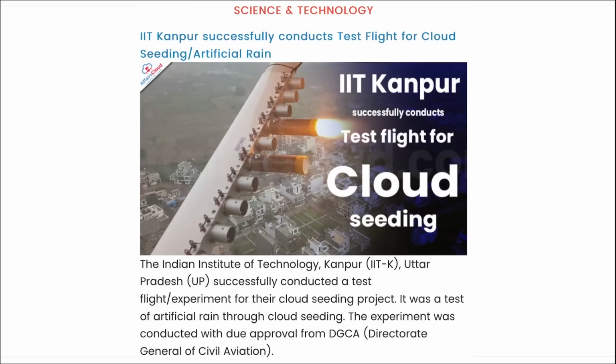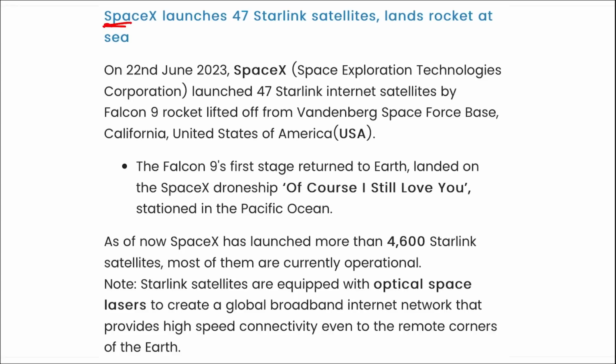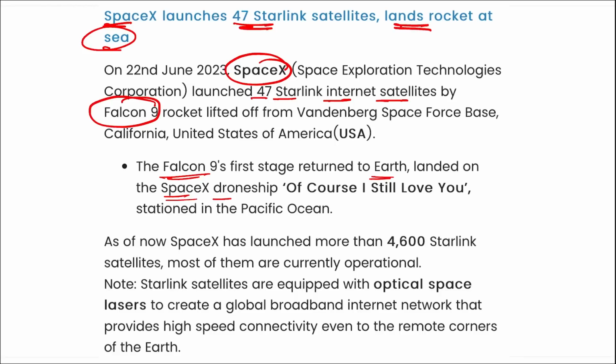Next is SpaceX. SpaceX has launched 47 Starlink satellites and landed a rocket at sea. I repeat, SpaceX launched 47 Starlink internet satellites using a Falcon 9 rocket, and this Falcon 9 rocket's first stage returned to the earth and landed on the SpaceX drone ship, right?